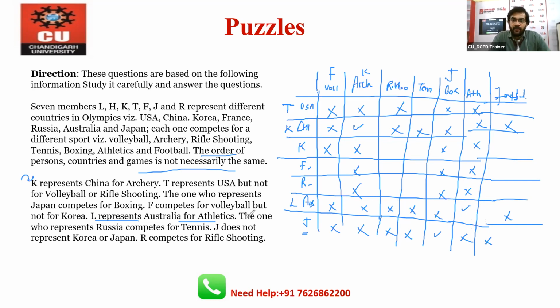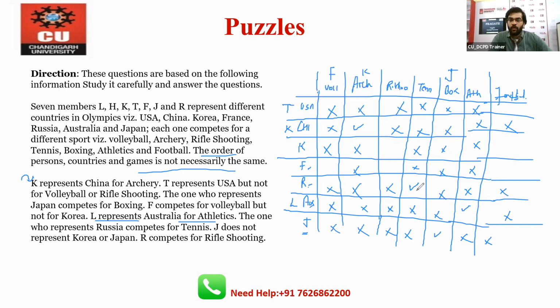After this, the one who represents Russia competes for tennis. Where is tennis? Here is tennis. So Russia means tennis. We will mark crosses in the rest of the row and column. Russia will represent, sorry, tennis.